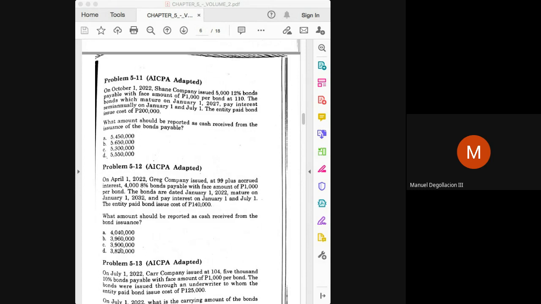So if the interest payment dates are January 1 and July 1, when do you think was the last payment date? Was it January or July? This is where students get it wrong, because they would get the period incorrect. To get the correct amount of accrued interest, you should be able to determine the correct period of accrual. If the issuance date is on April 1, the last interest payment date would be January 1 and not July 1. So as of April 1, the last interest payment date is January 1.